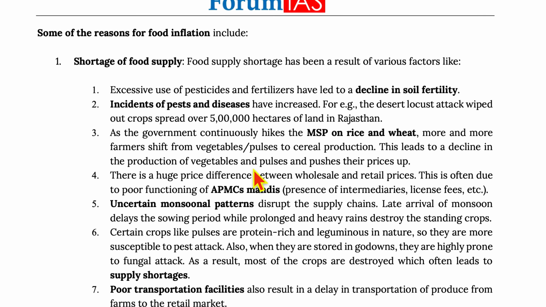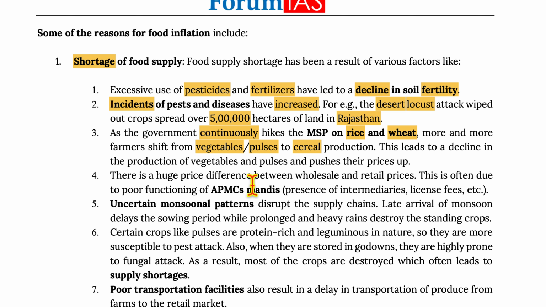Now, moving on, some of the reasons for food inflation include shortage of food supply. Food supply shortages have been a result of various factors like excessive use of pesticides and fertilizers, which have led to a decline in soil fertility. Incidents of pests and diseases have increased. For example, desert locust attack wiped out crops spread over 5 lakh hectares of land in Rajasthan. As the government continuously hikes the MSP on rice and wheat, more and more farmers shift from vegetables and pulses to cereal production. This leads to a decline in the production of vegetables and pulses and pushes their prices up.